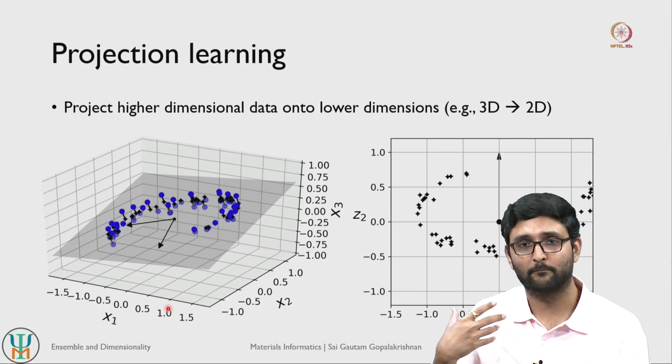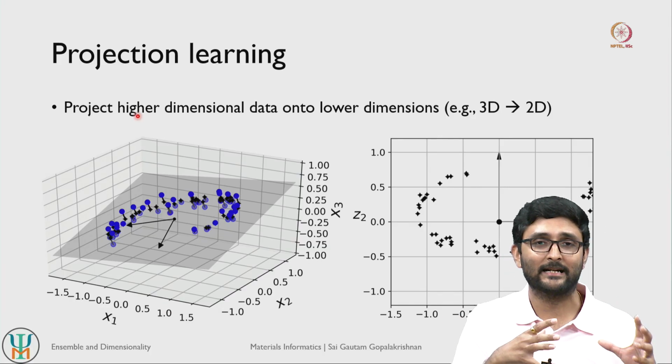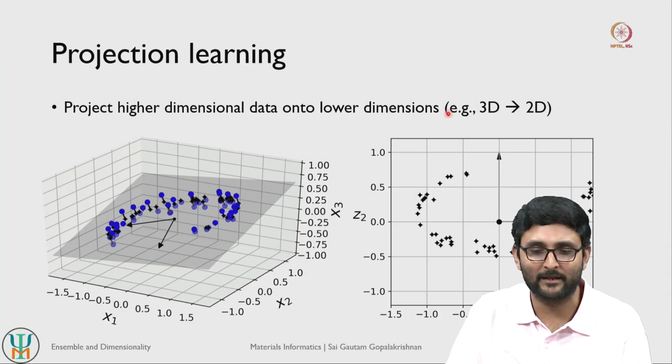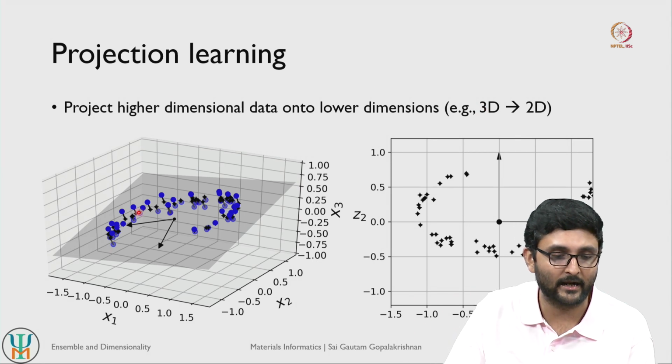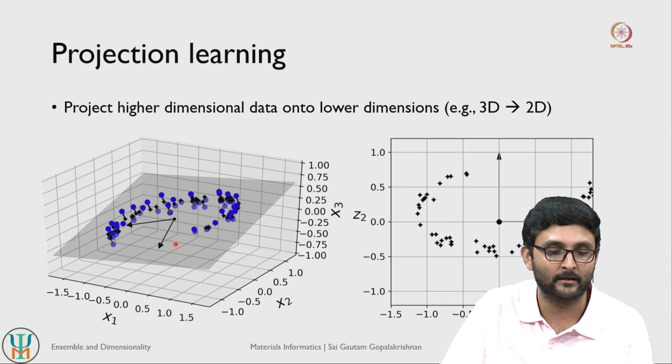Okay. So, what is projection learning? In projection learning, we project whatever high dimensional data we have onto some kind of a lower dimensional space, right. The simplest example is from a 3-dimensional space to a 2-dimensional space. So, let us say you have a collection of data points here, in a 3-dimensional space, right. So, you have a collection of blue data points here.